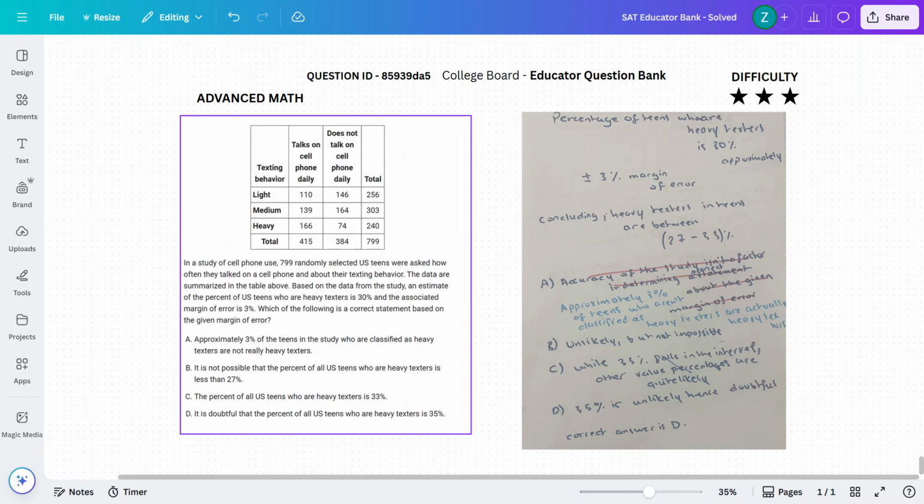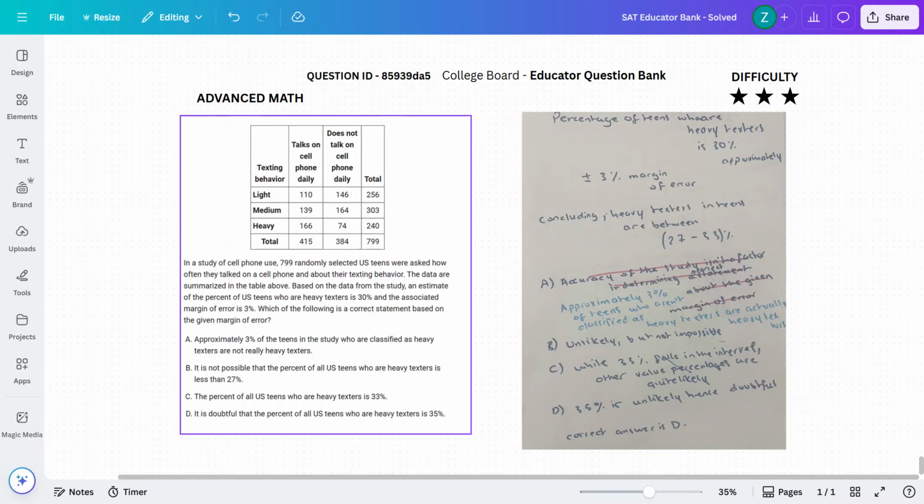It is not a real or actual representation of the amount of teens that use texting pretty heavily. Therefore, it is unlikely given the substantial size of the sample, but it is not impossible.